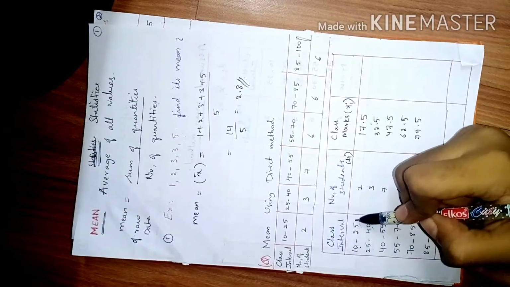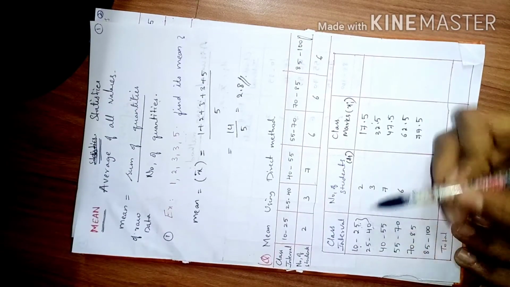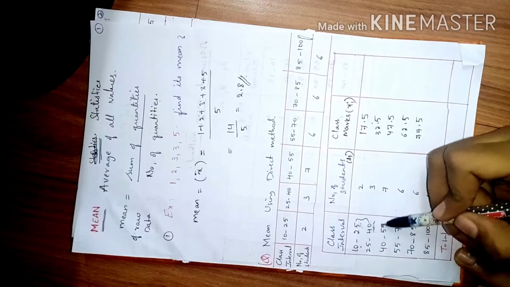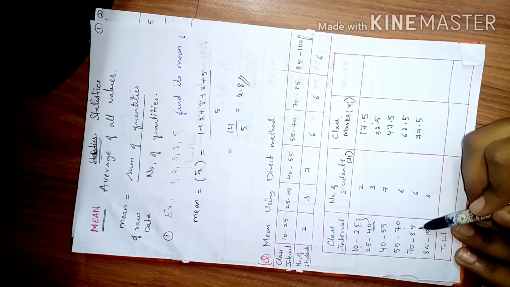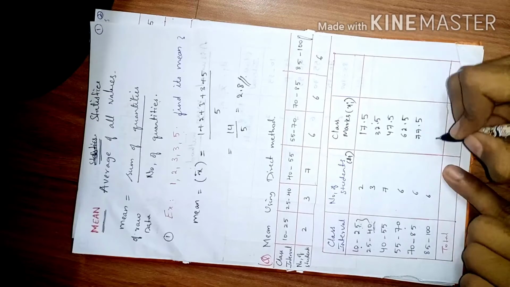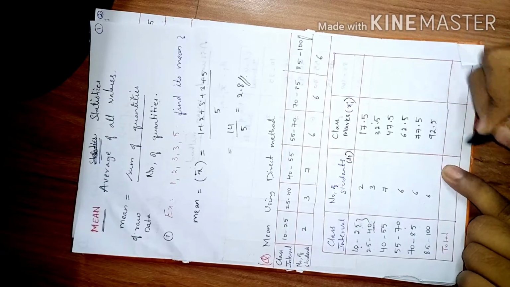This is called the lower boundary and this is called the upper boundary. You should subtract the 2 upper boundaries. All these have the same difference, so you can directly add everywhere. This is 92.5 after adding 15.